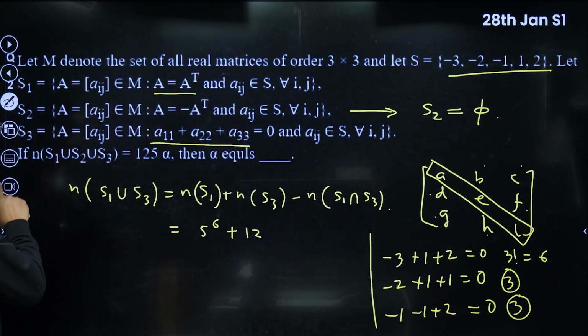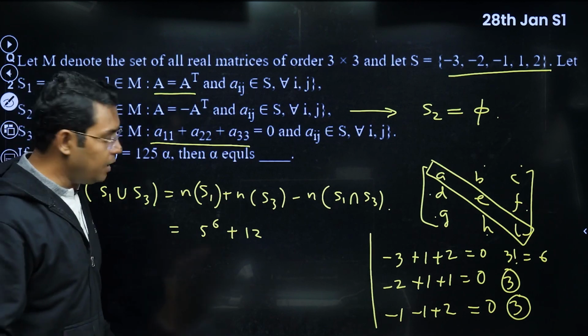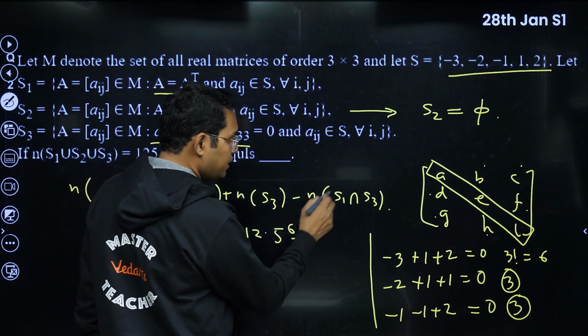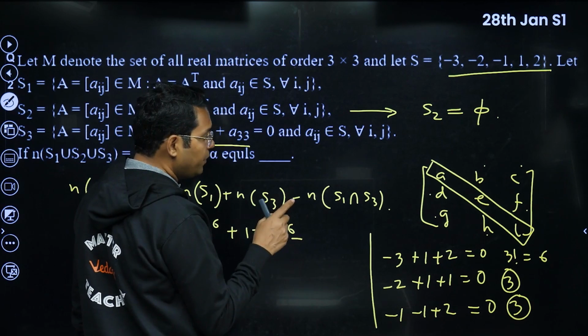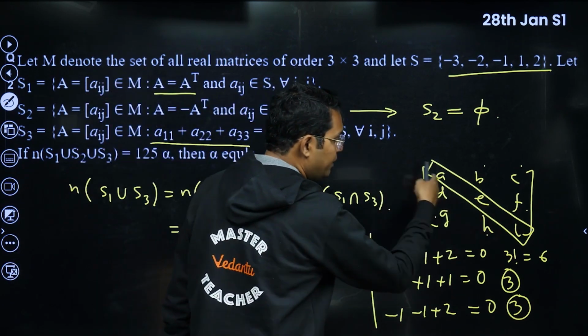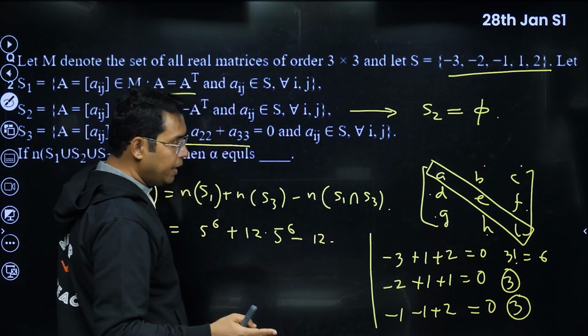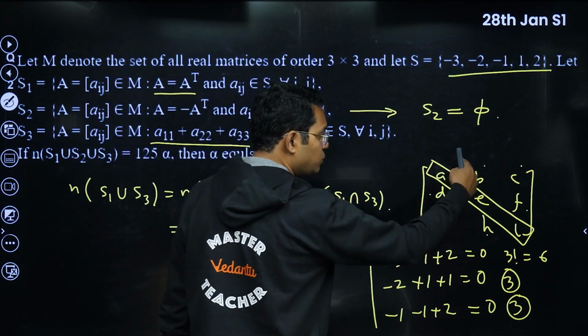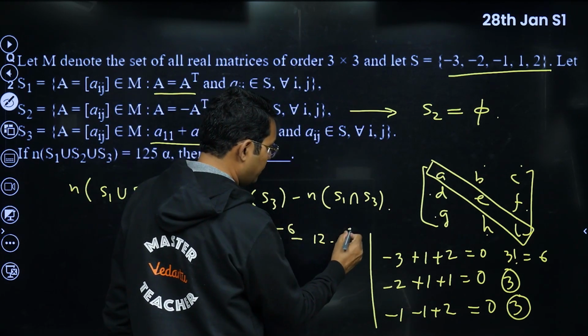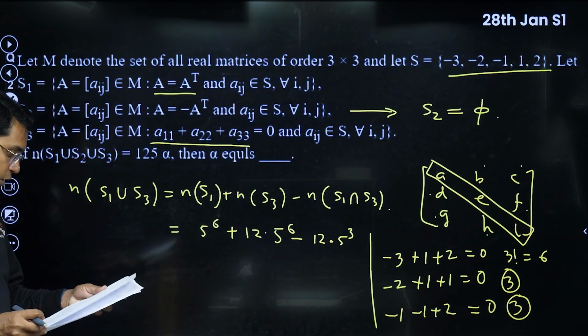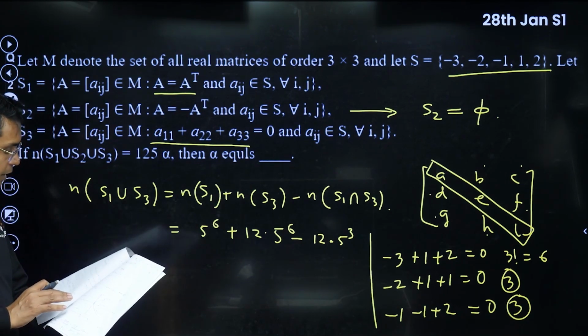And in S3, the other 6 elements are free to be chosen. So 5 raised to the power 6 will come here, minus their intersection. Intersection means it should have the sum of diagonal elements 0 also. That can be done in 12 ways, and then it should be symmetric also. That means only 3 elements are to be chosen, so 5 power 3. So this is the calculation that we need to do. Let me see what the answer is.